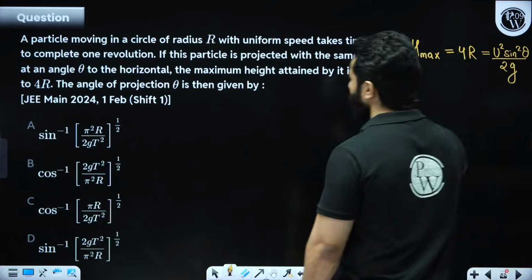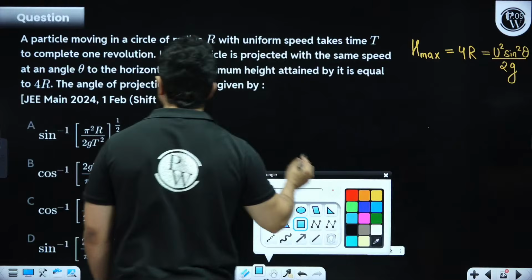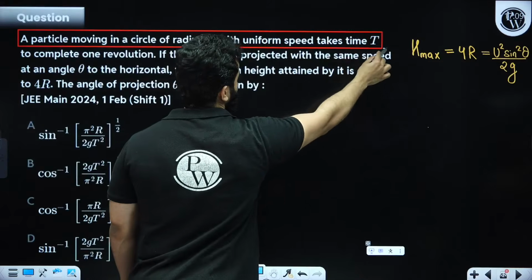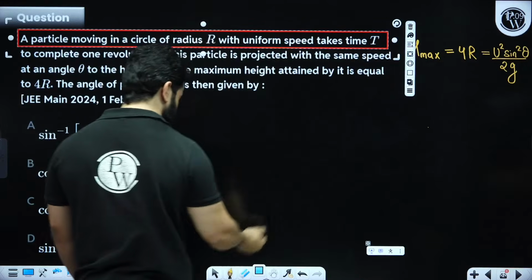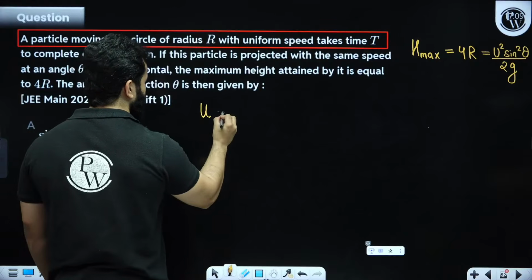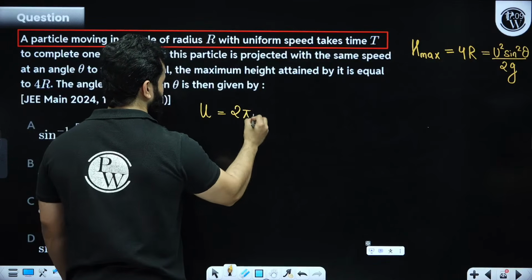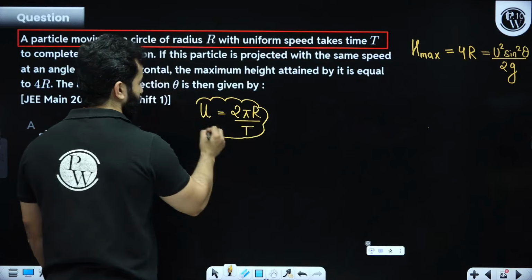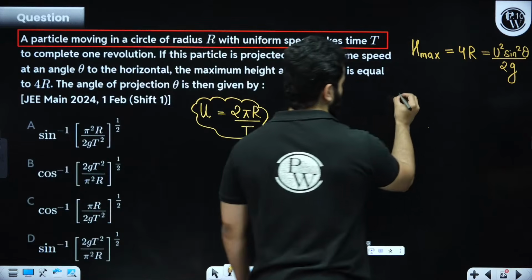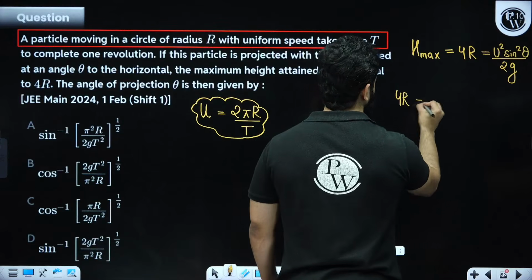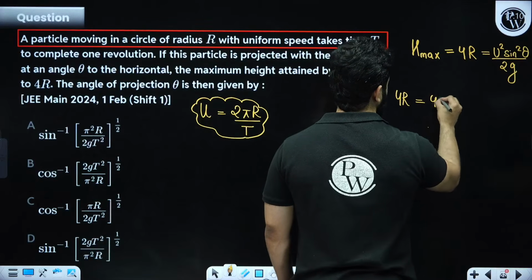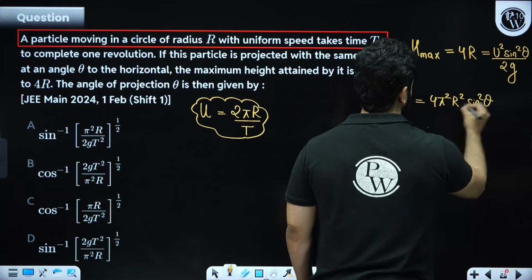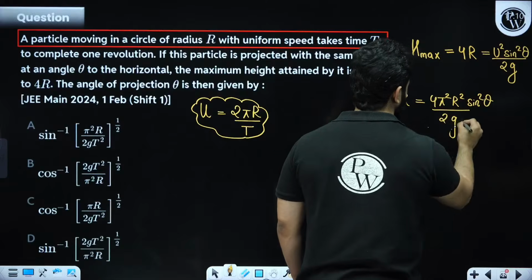Now to find out u, they are also saying that this is the same particle which was moving in a circle of radius r with uniform speed which takes time T. That means u will be equals to 2 pi r divided by T. Let's substitute it. So you are going to get 4r is equals to 4 pi square r square sine square theta divided by 2 into g.